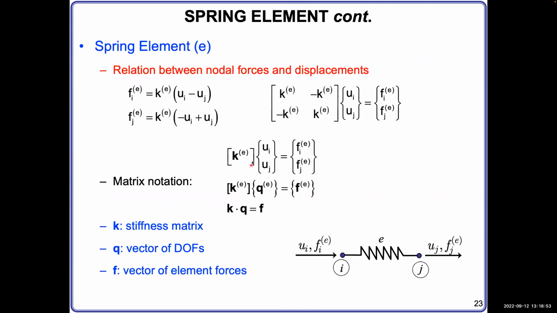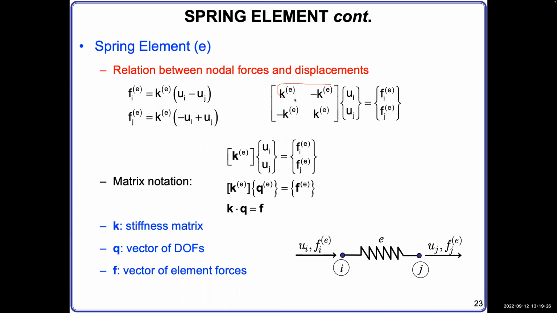Because here you see the row number of the stiffness matrix actually equals the number of forces. Column number, how many columns are there? It matches the number of displacements, because each column, let me draw here. So here you need to be very clear about what is column and what is row. Here we can use this as an example.